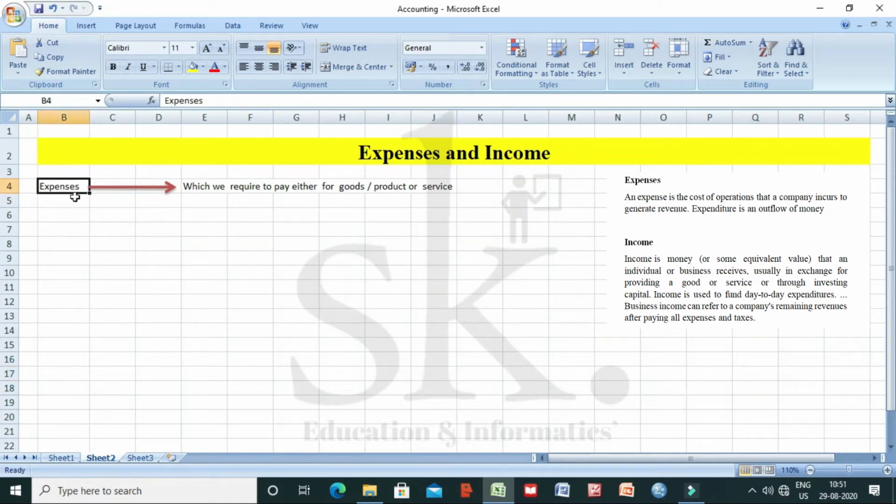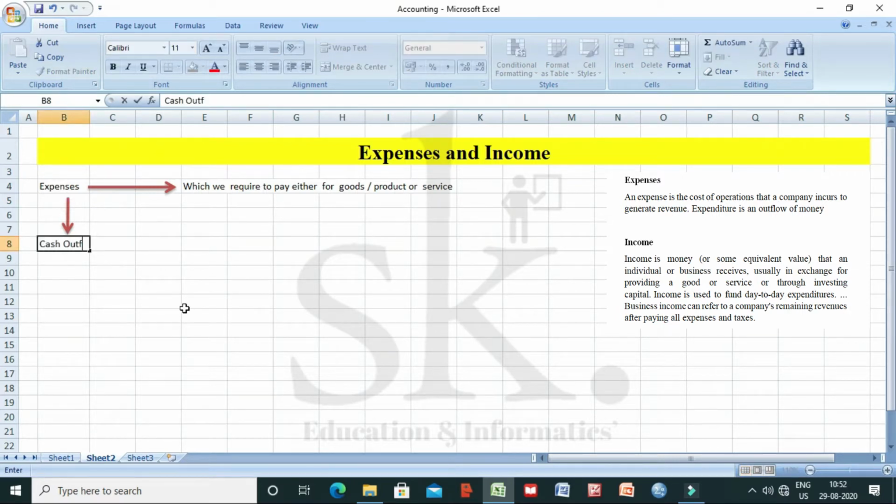Expenses can also be termed as cash outflow of money. I can write this expense as outflow of money because you are making a certain amount of expense with cash going out from your pocket.